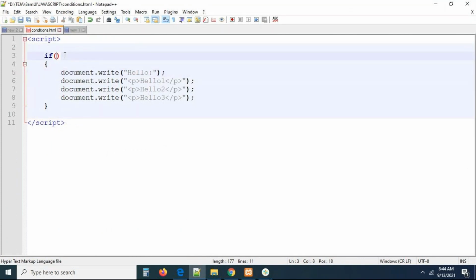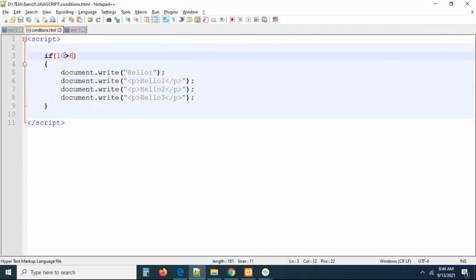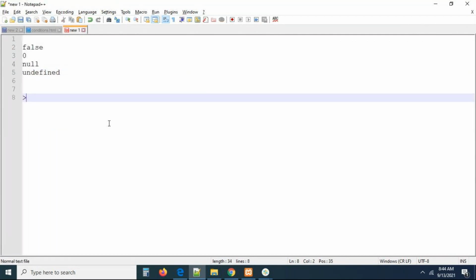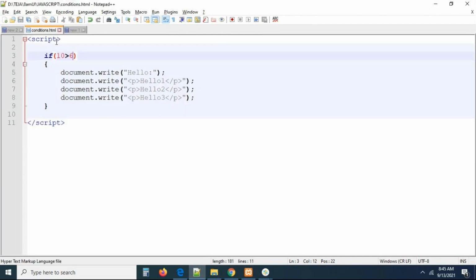Now you can see I'm writing 10 greater than 6. Is 10 greater than 6? Now you can check this. Oh, sorry. Condition is true now. 10 is greater than 6 only. Seriously, I have some confusion with this less than symbol, greater than symbol. This is actually greater than, sorry, and this is the less than symbol. Sorry for this. But always, whenever you're writing something here, try to evaluate that expression by your mouth. Spell it out. Is 10 greater than 6? Yes, it is.